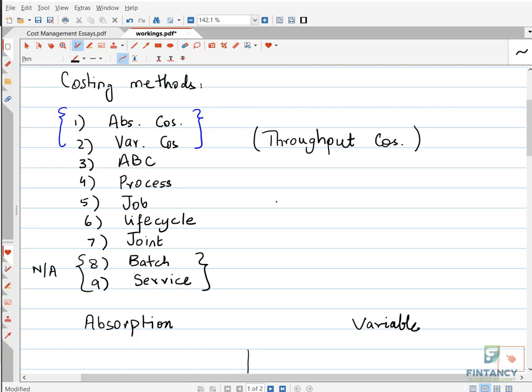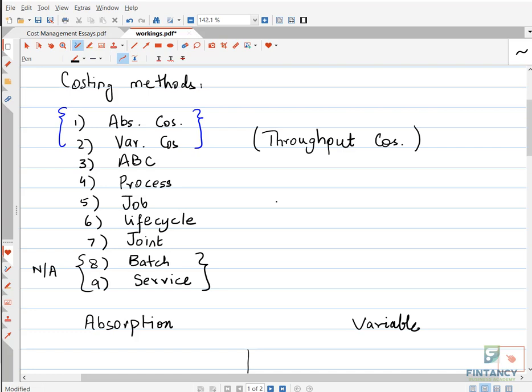For example, you process crude oil, you get petrol, diesel, kerosene oil, many other gases. So that's a joint costing scenario. Similarly, you can process milk, you can get butter, you can get yogurt, and so many other things.